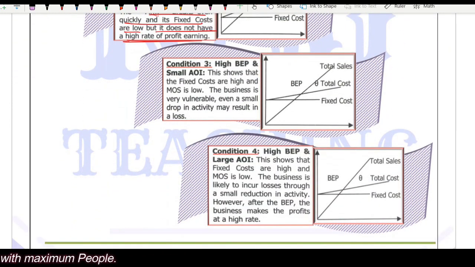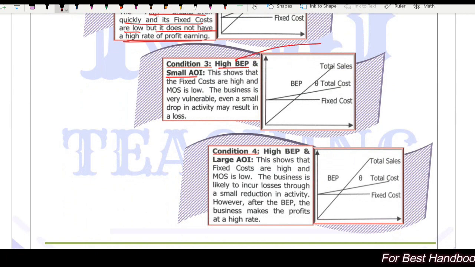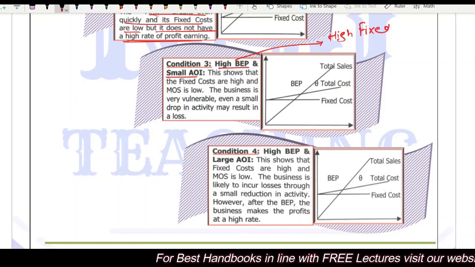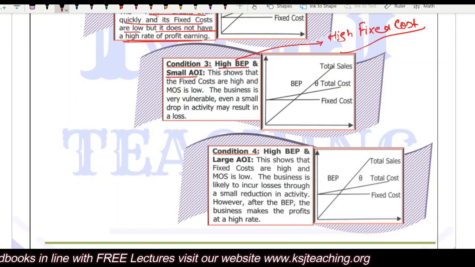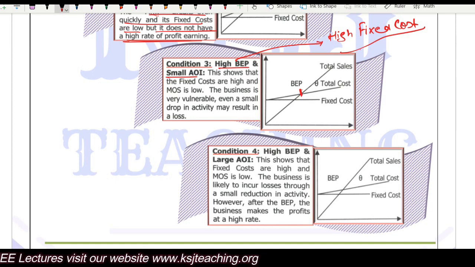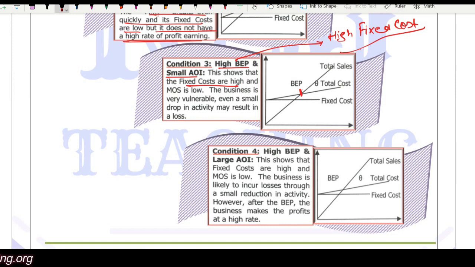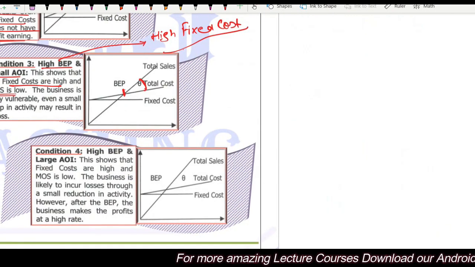After that, high break-even point and small angle of incidence. High break-even point means high fixed cost, right? The more units you need to sell to cover your fixed cost, that is a high break-even point. This shows that the fixed costs are high. And the angle of incidence, you are earning at a good rate, but your margin of safety is low because of the high break-even point. Say the total sales are 100%.